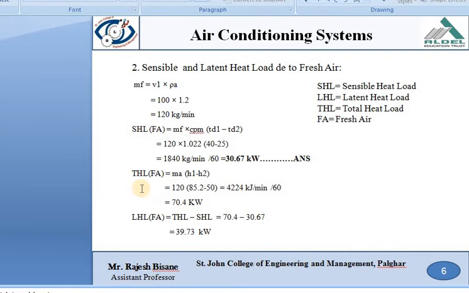That is the answer. And the total heat load because of fresh air is equal to Ma into H1 minus H2, that is Ma equal to 120 multiplied by H1 minus H2, 85.2 minus 50, divided by 60 again, is equal to 70.4 kilowatt. And the latent heat load because of fresh air is equal to total heat load minus sensible heat load, which is equal to 70.4 minus 30.67, which comes to 39.73 kilowatt.